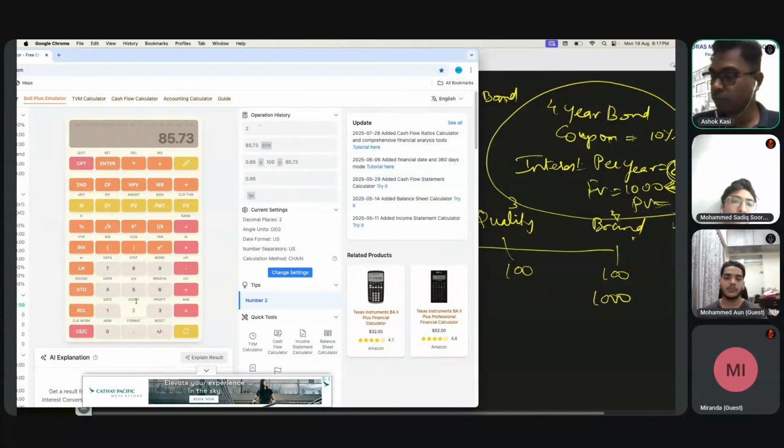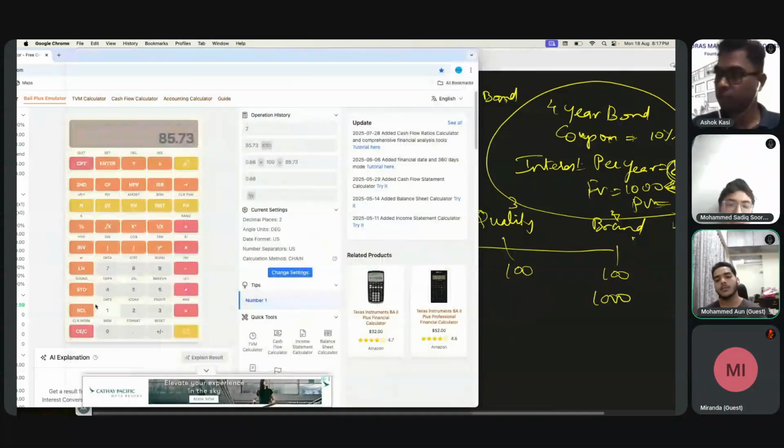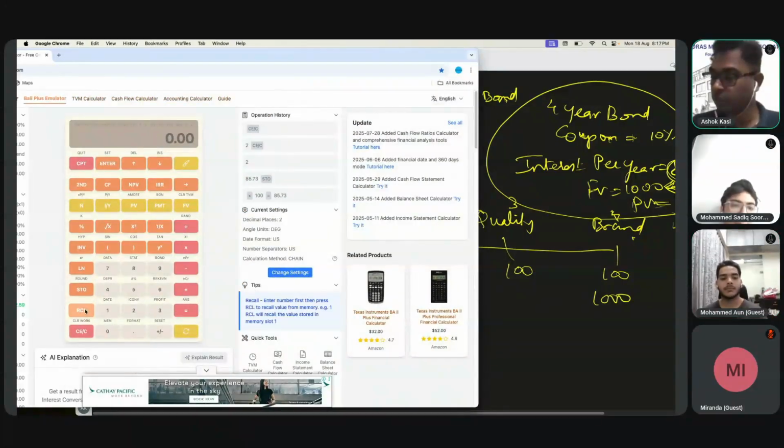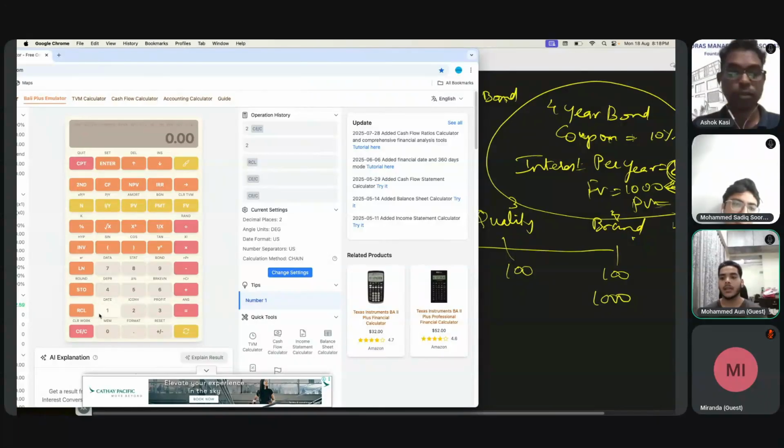Store 2. Is this okay? This till here it is fine, right? So if I want to get back that number, see, recall 1 was 92, recall 2 is 85. Store 2 is like M plus, right? Yes, memory, MRC, M plus.